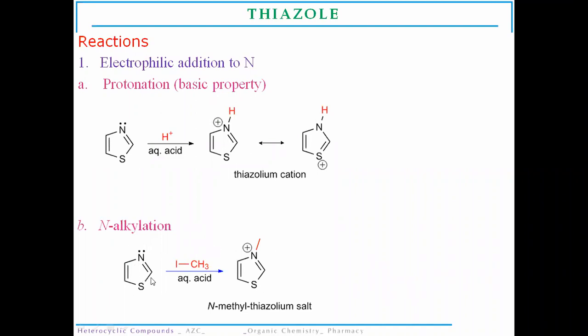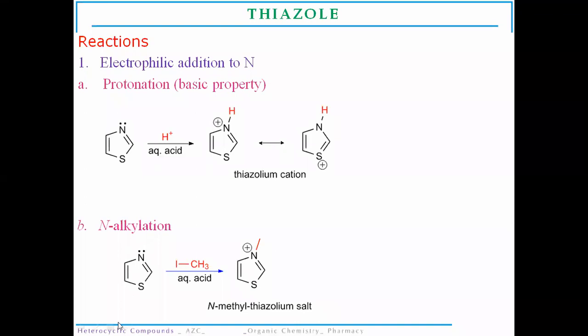The alkylation happens with the sharing of the two electrons on the nitrogen atom. So it will undergo alkylation in the presence of an alkyl halide and aqueous acid, with the help of the alkyl halide forming an N-alkylation product, that is N-methyl thiazolium salt.